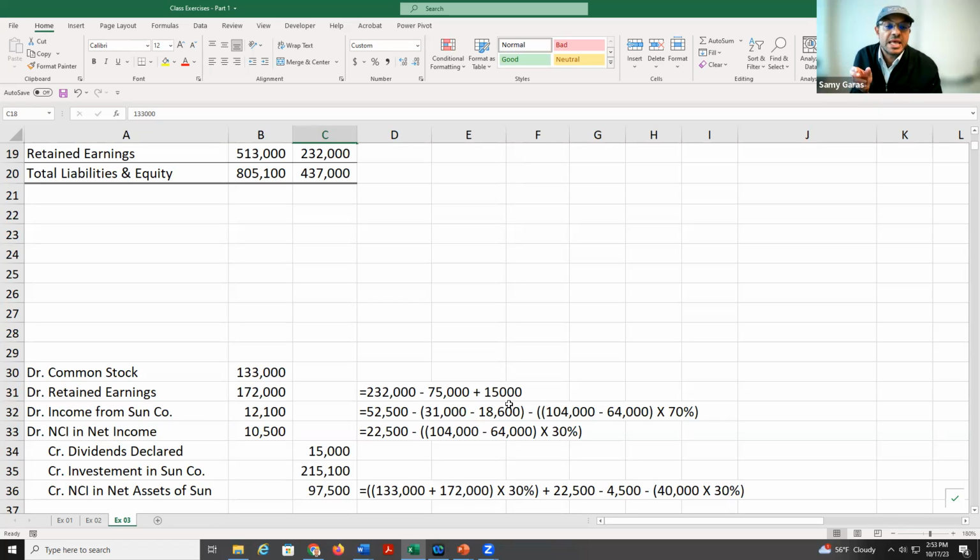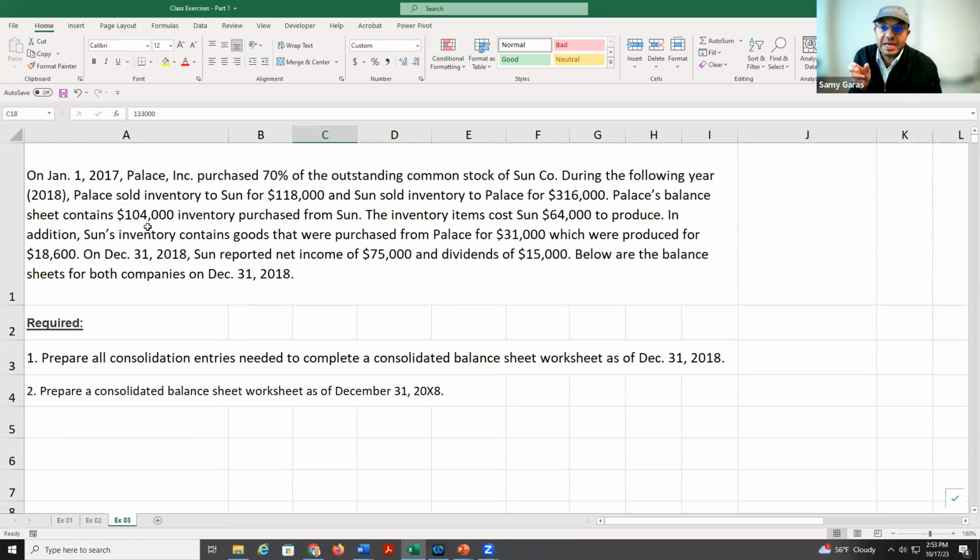of net income. And there is also another balance that comes here in the parent company, which is 104 minus 64. However, those 40,000 should be distributed between the parent, which will take 70%, and the subsidiary, which will take 30%.